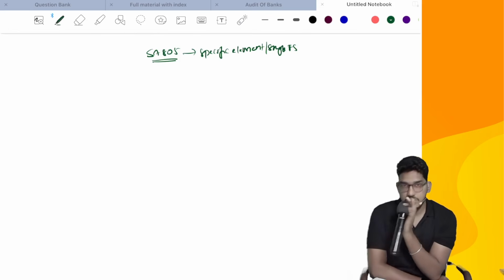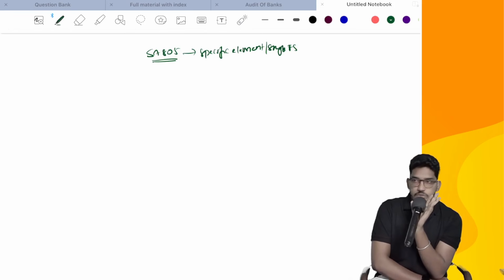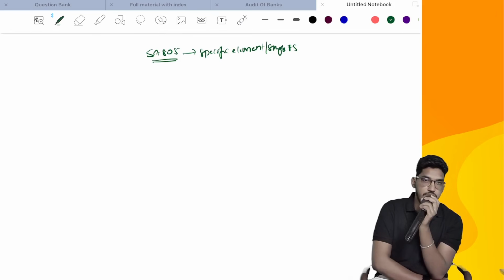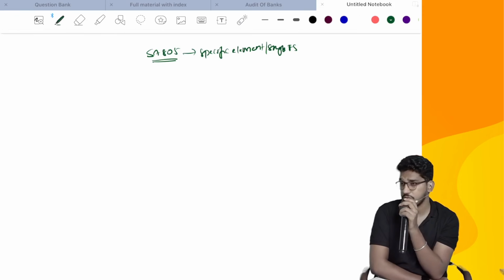Whenever a client comes to you and asks you to do the audit of such an engagement, we will do it, definitely, when the client is ready to pay us. So when we are doing that engagement, how are we supposed to do it, and what precautions do we have to take? Let us try to understand it.